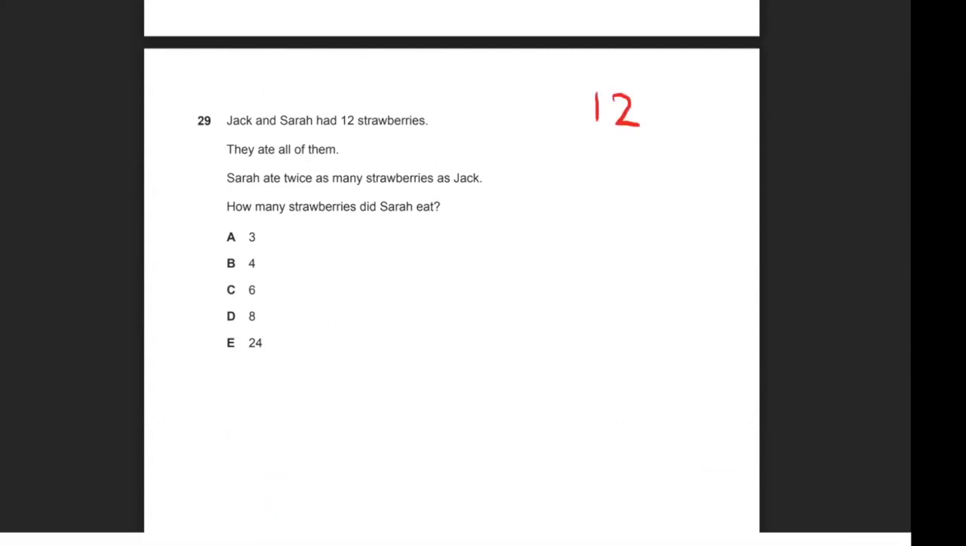Let's just say this box or this square is how many Jack ate. Sarah ate twice as many of them, so she ate 2 of them, okay? This square just represents a number. So Jack ate 1 of them, and Sarah ate 2 of them. How many strawberries does each square represent? If there's 3 of them, and they all add up to 12, each of them, 12 divided by 3, would represent 4, okay? Sorry, I accidentally wrote 2 here, but it actually should be S for Sarah.